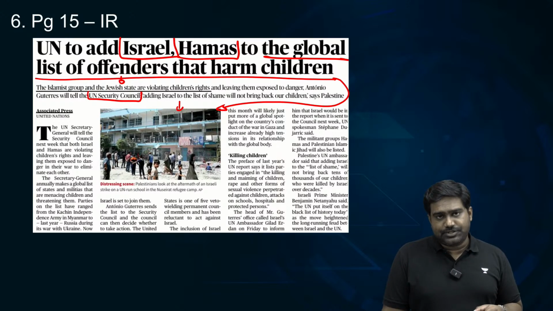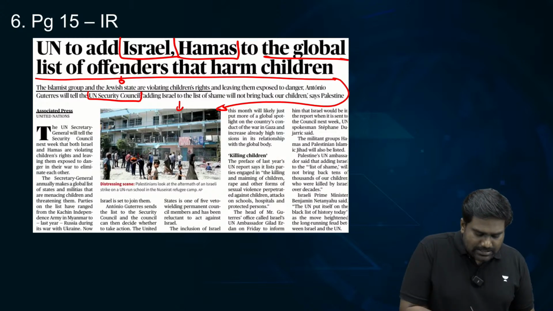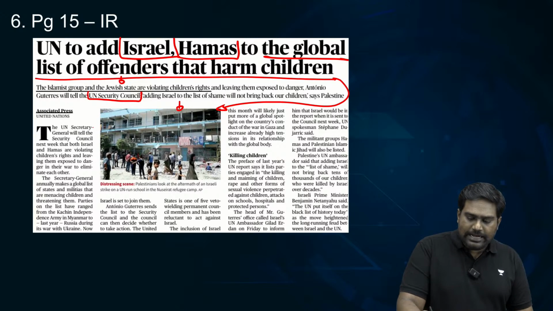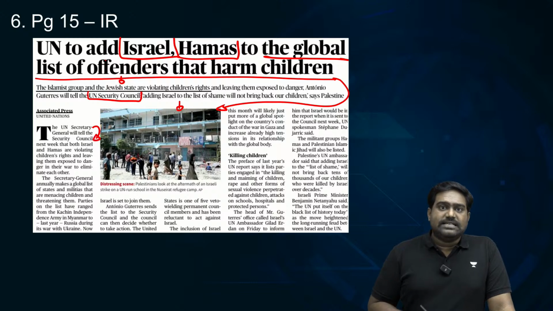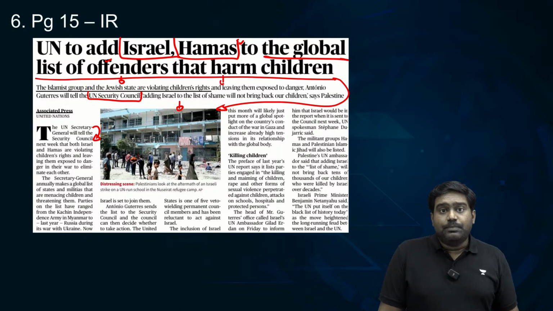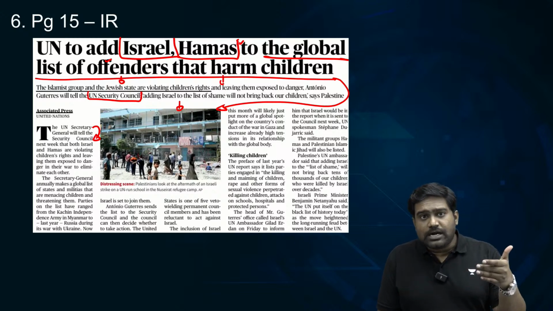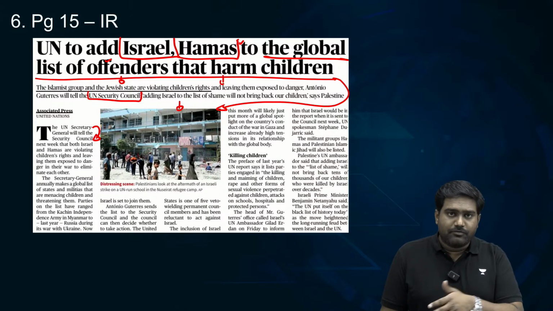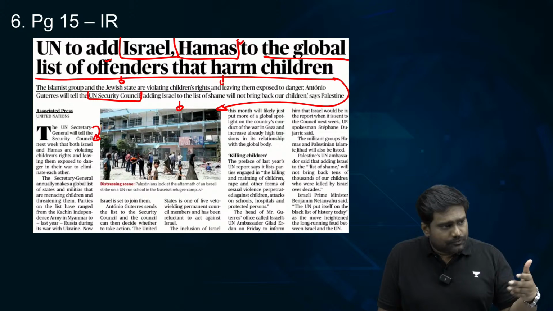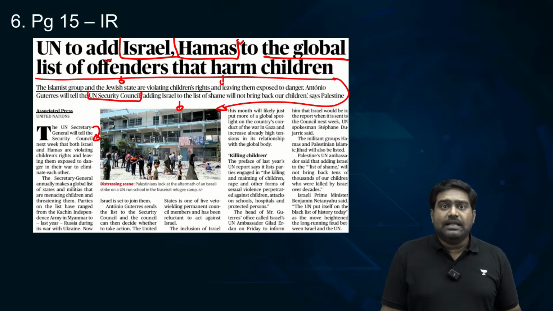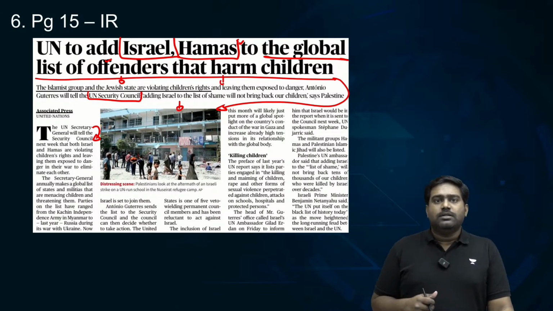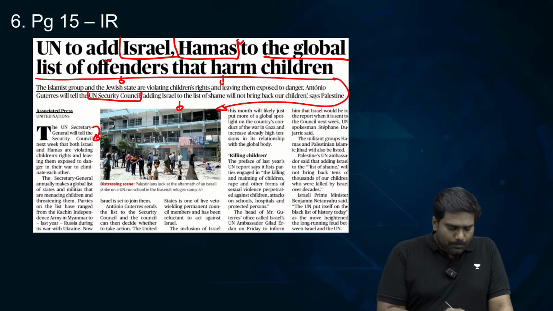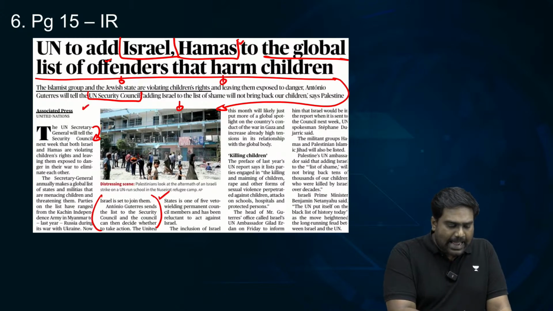So into this global list, the UN Secretary General has listed both Israel and Hamas, thus designating them as global offenders with regard to causing harm to children. Previously, Russia was listed in the context of the Ukraine war, and also the Kachin Independence Army from Myanmar, our neighboring country, which is accused of targeting children from rival ethnic groups. So, based on this, UNSC can act.